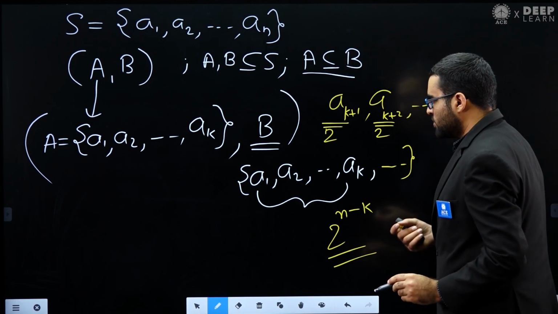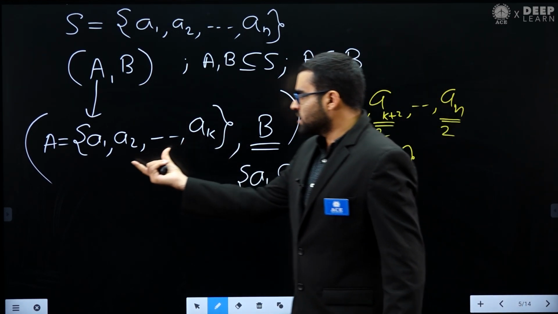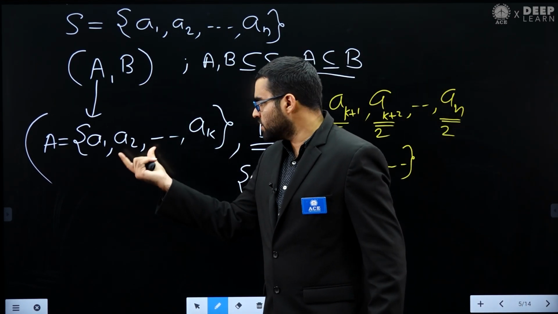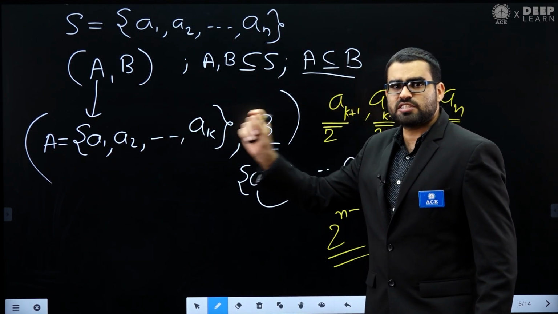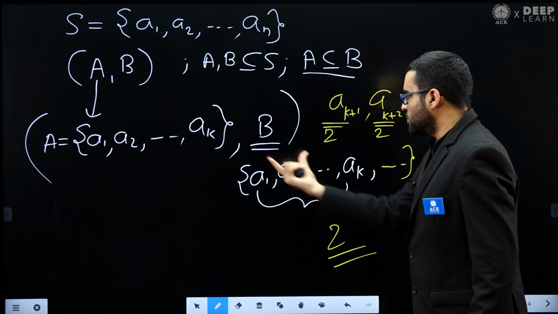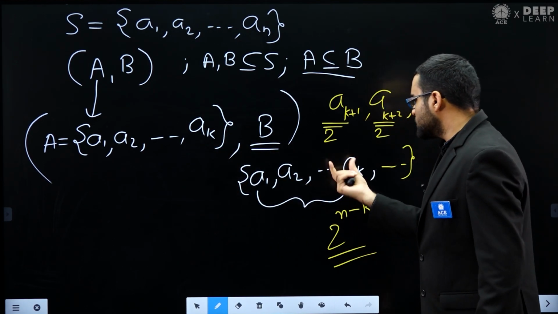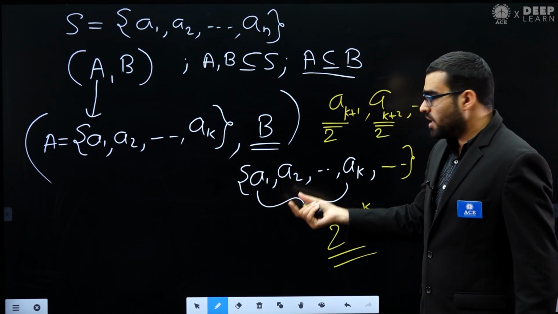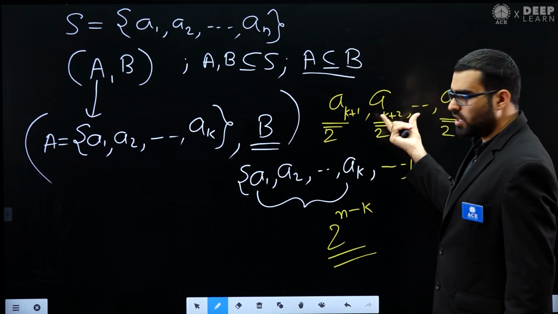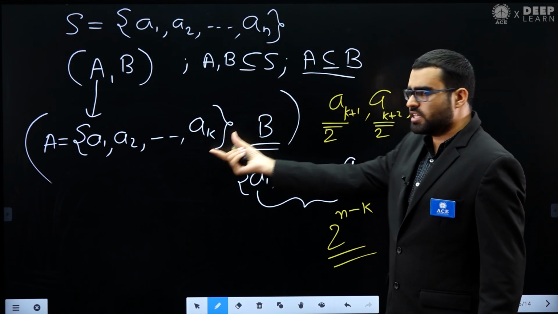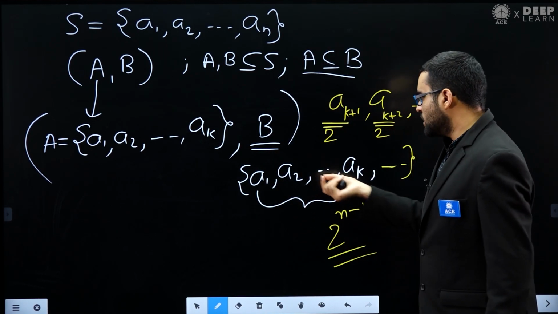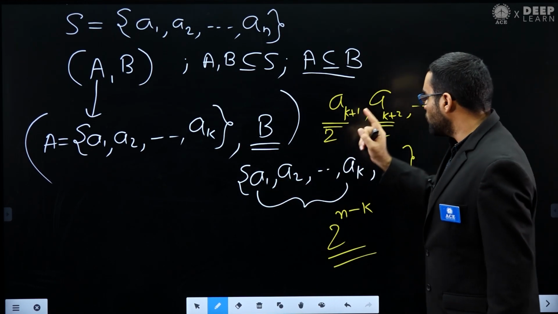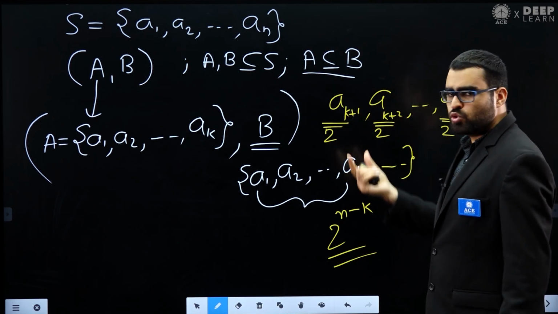Because remember what I am saying: once I fix this set A, all these K elements must be present in set B. But these additional elements, the elements which are not in A, may or may not be present in set B. So for each of these elements we have two choices.